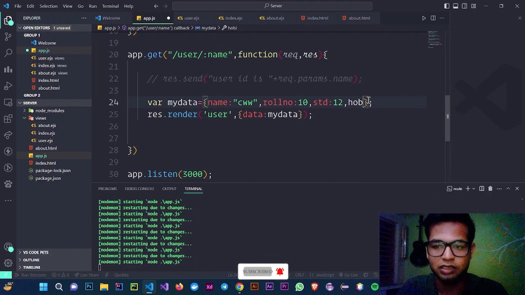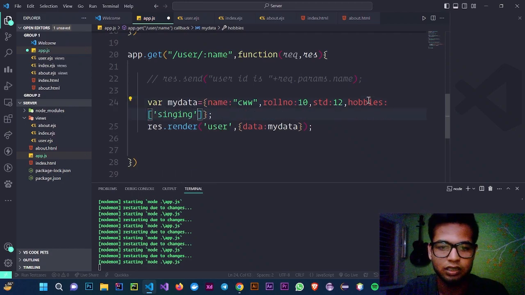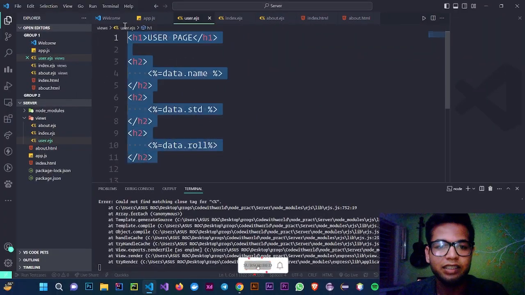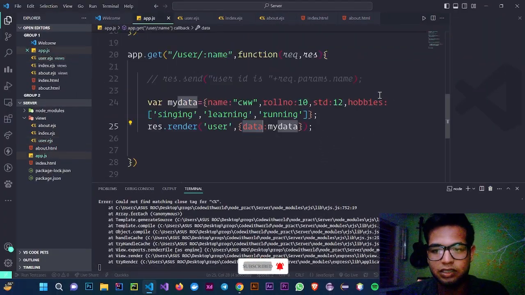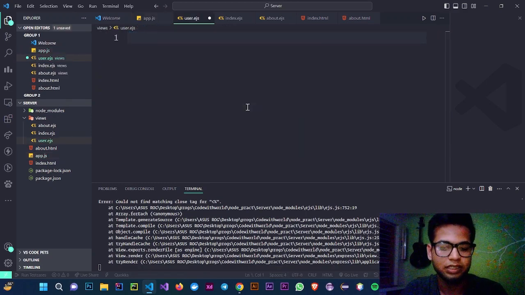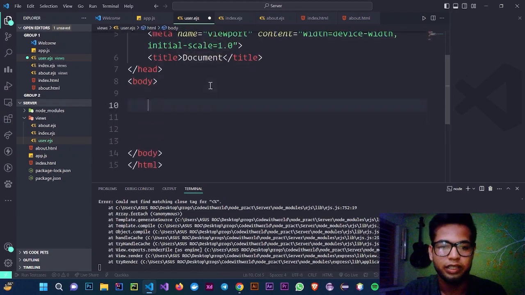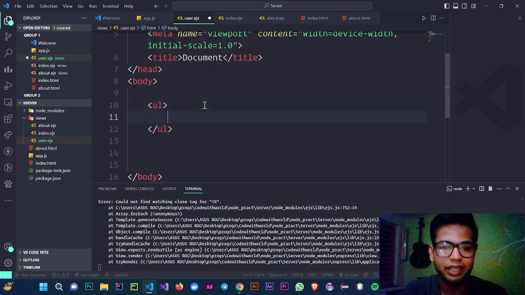Now let's provide a small array. So let's say hobbies, and let's provide here singing, learning, and running. Now let's try to access this hobbies array from app.js in this user file. So first of all, let's erase this, and let's provide a small boilerplate, and try to access the hobbies data in the li tag.